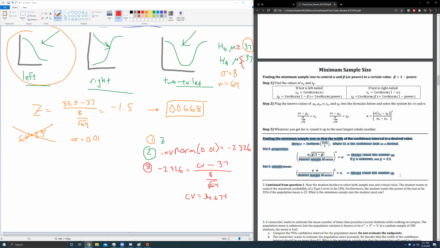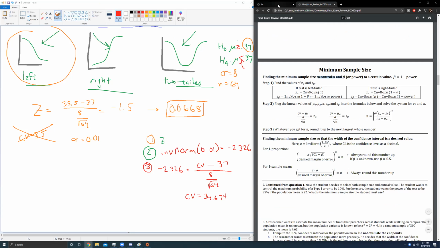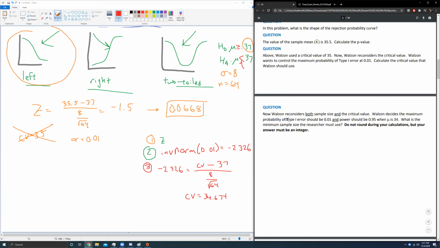This is not the one we want right now. We do not want controlling the width of a confidence interval. We're trying to control alpha and beta. How do I know? Well, they said they want the type 1 error probability to be 0.01. That's alpha. And they also said they want power to be 0.95. Power is also known as 1 minus beta, so we're also trying to control beta at 0.05.